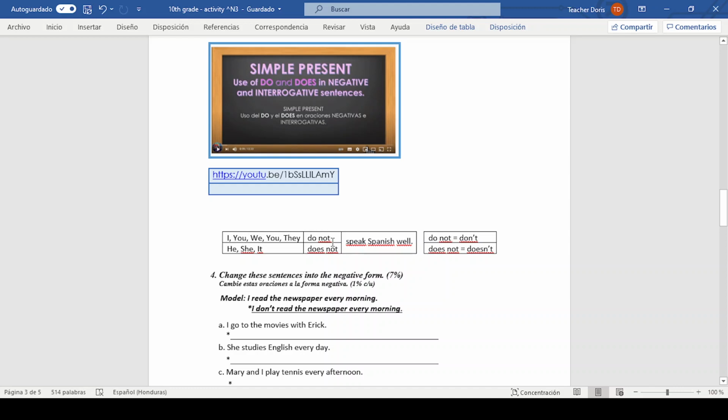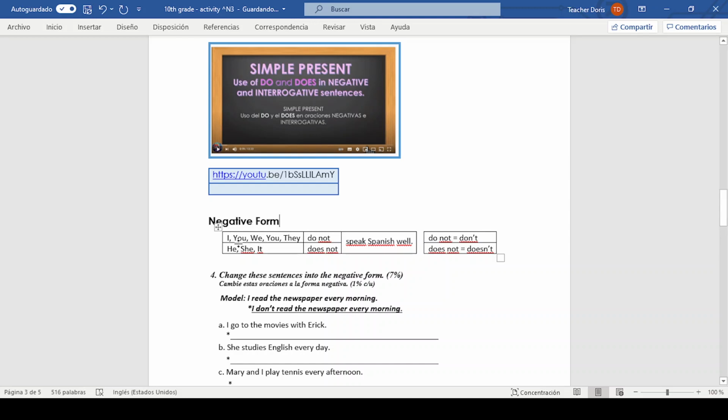Now we have the structure in the negative form. Sentences in negative form.